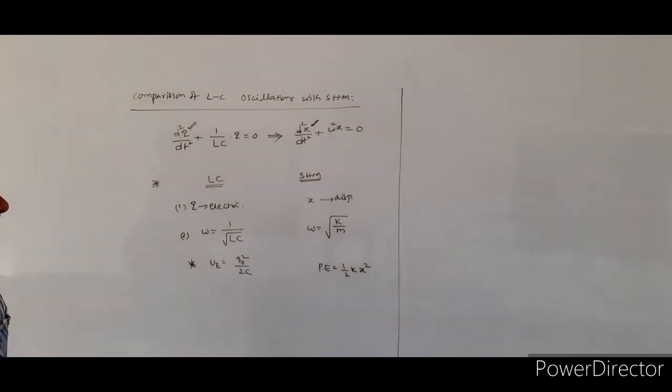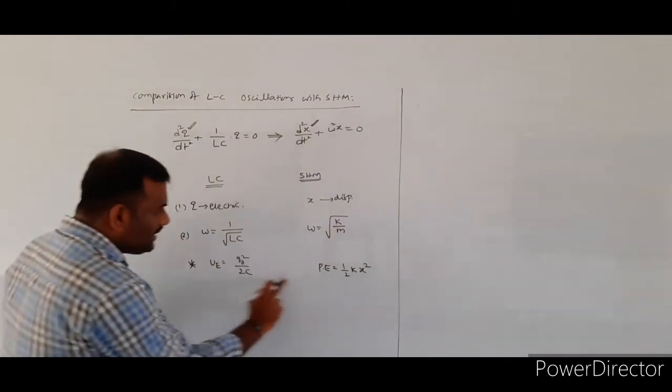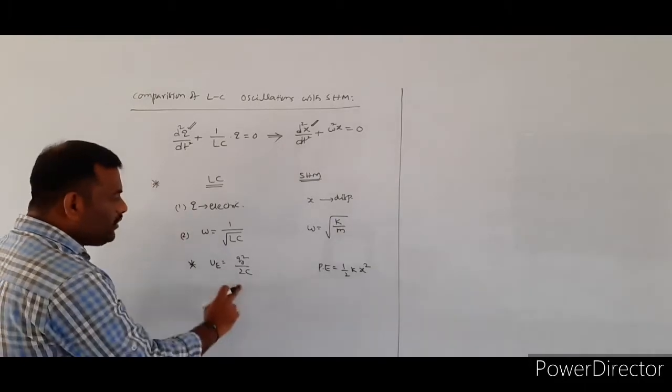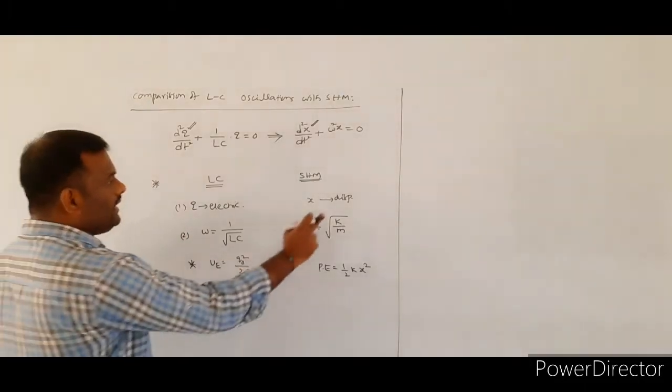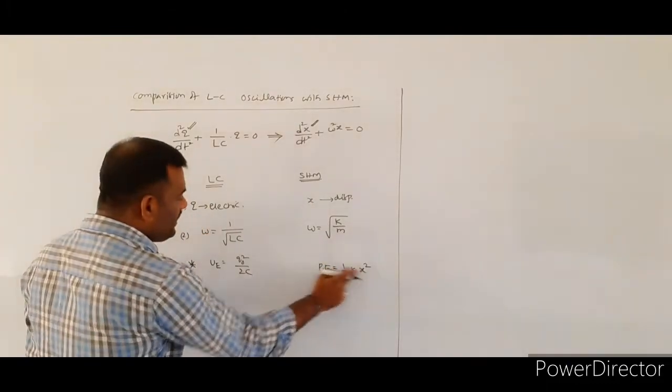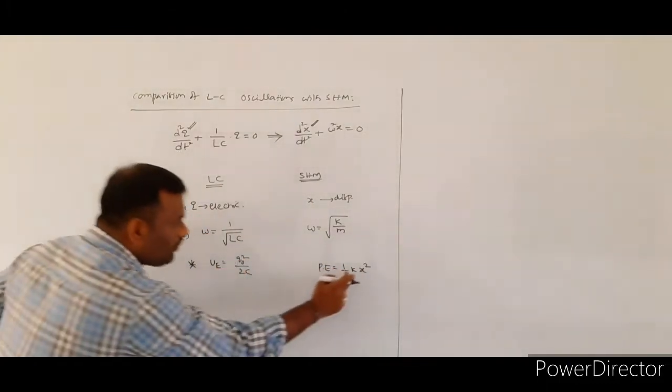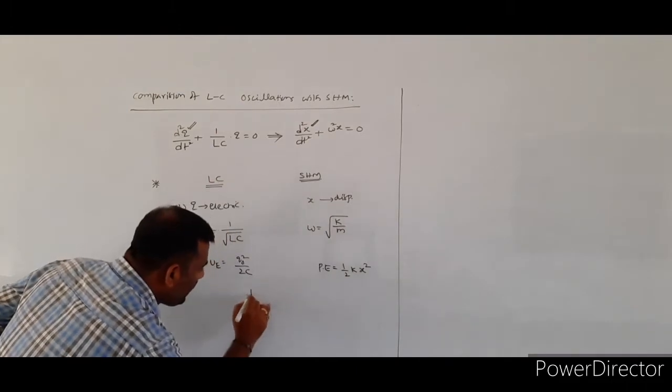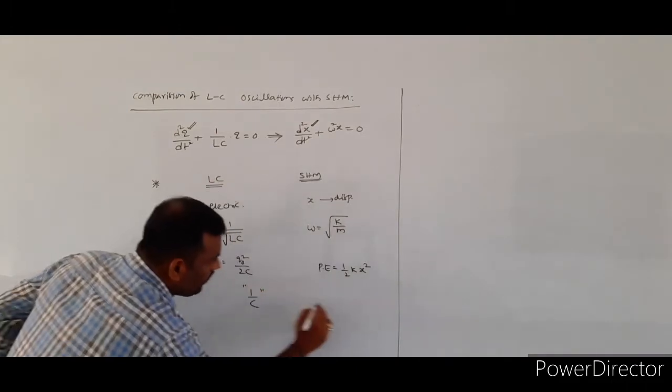If you compare these two equations, 1 by 2 will remain the same. Already we told displacement is equal to charge, so x square is equal to q naught square. So from these two, if you compare, 1 by c value is equal to k.